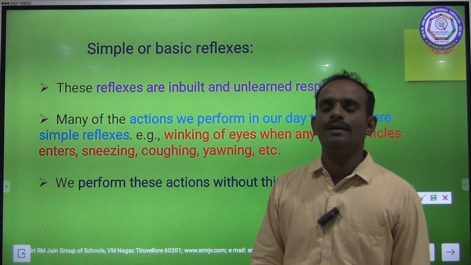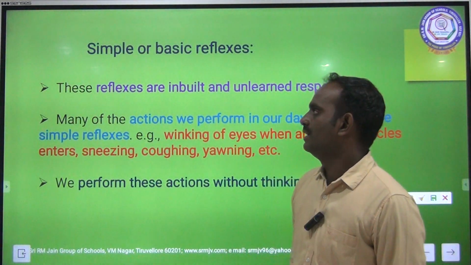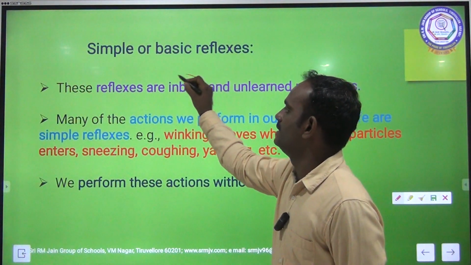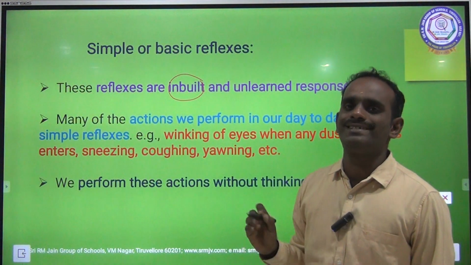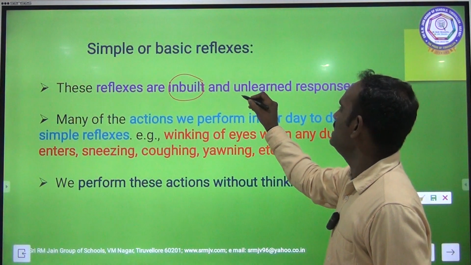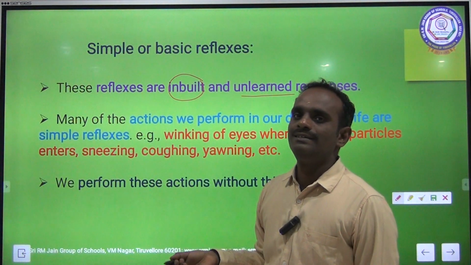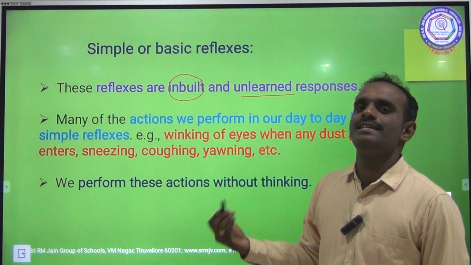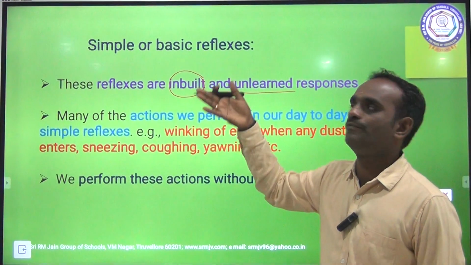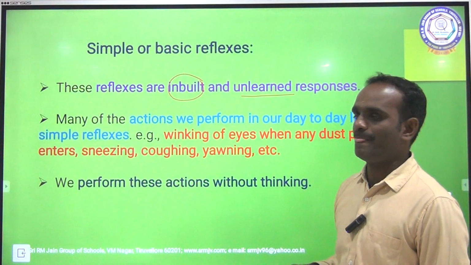First one, simple or basic reflex. These reflexes are inbuilt. They are present in our body itself, inbuilt and unlearned. Without any learning, this reflex takes place. Hence it is called a very simple reflex or basic reflex.